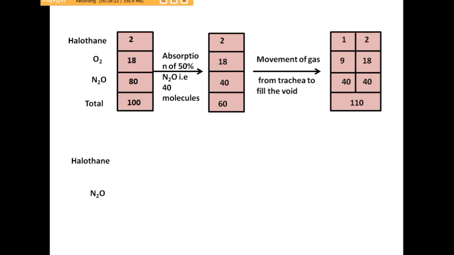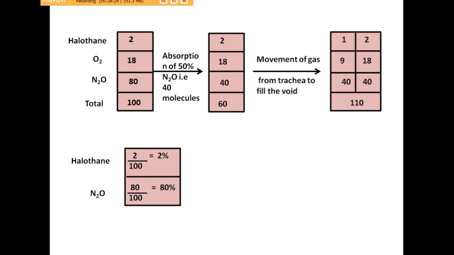Again, if you see it in concentration form, previously out of 100 molecules only 2 molecules were halothane, that means 2% halothane, and the nitrous oxide concentration was 80%.